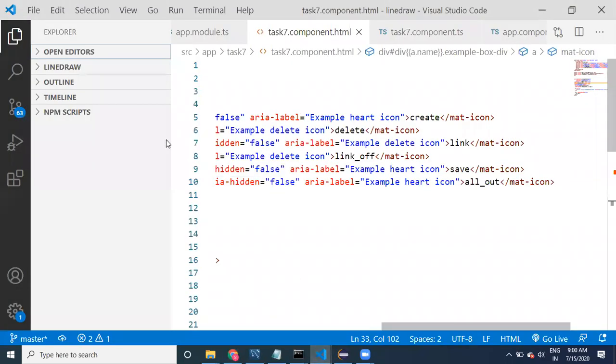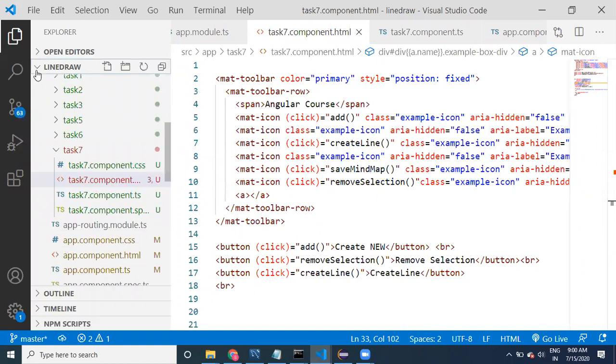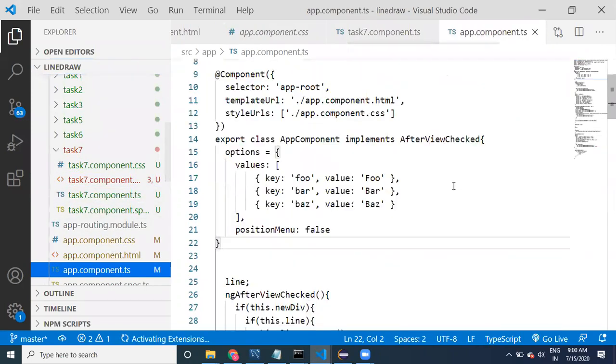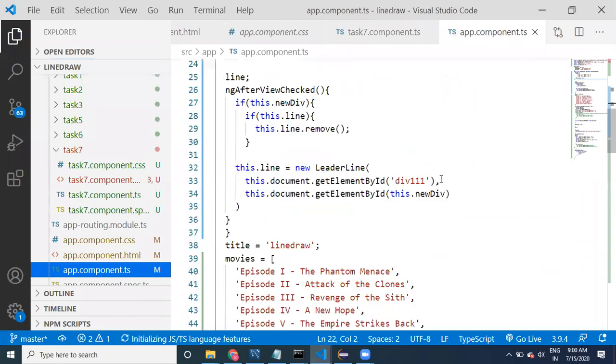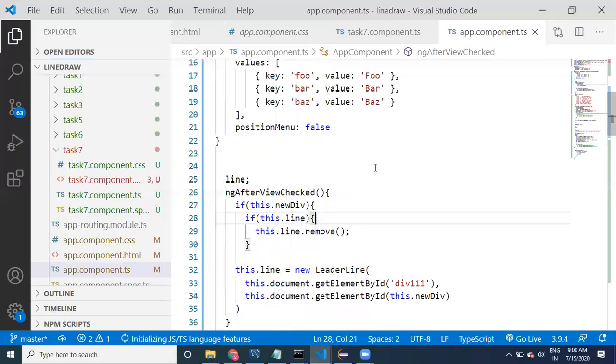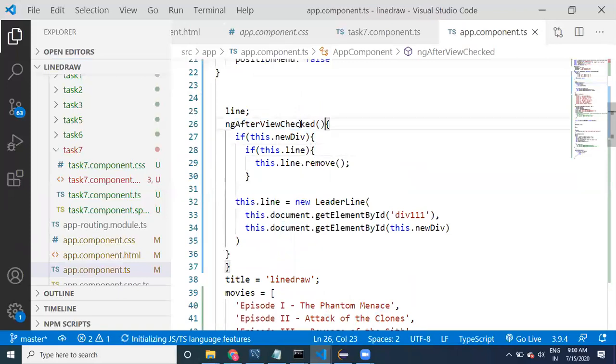I have written this code long back. Yes, see here, guys. Now I have written this logic in ngAfterViewChecked.